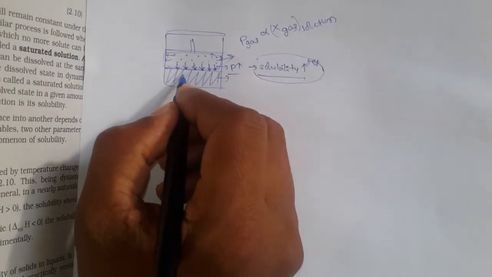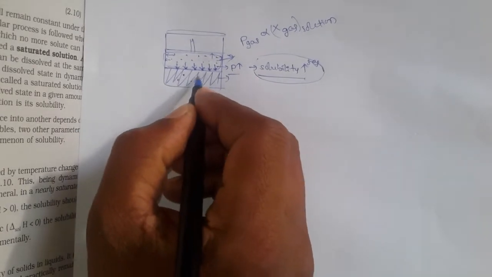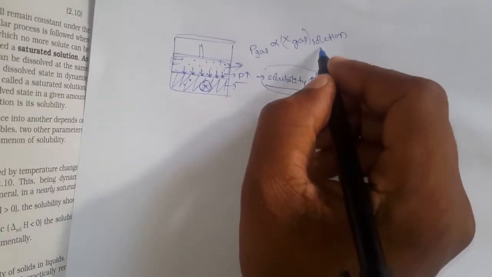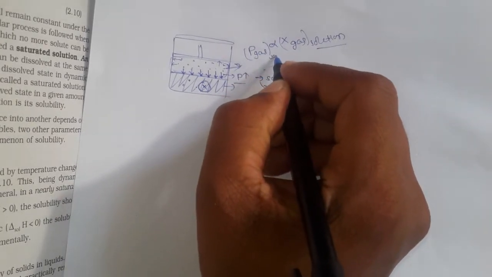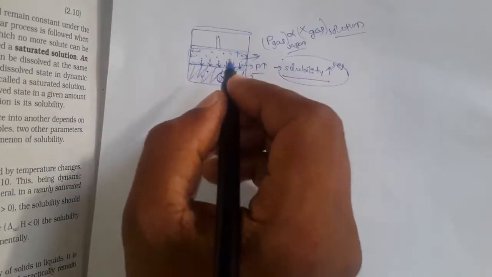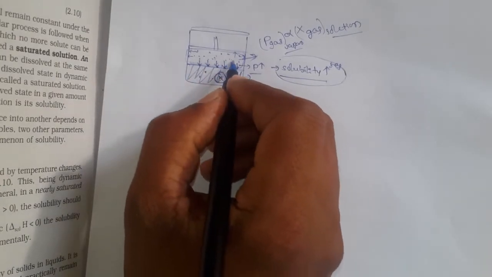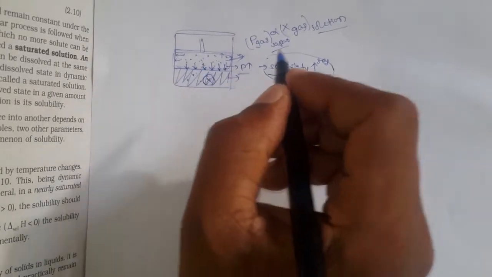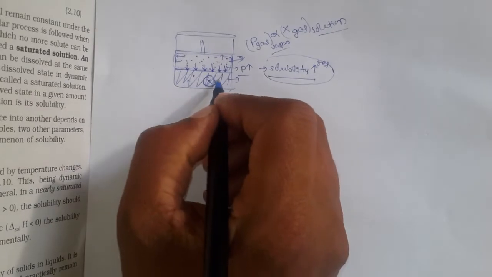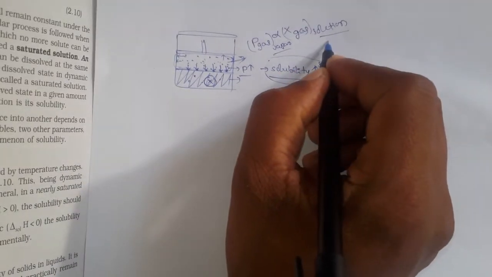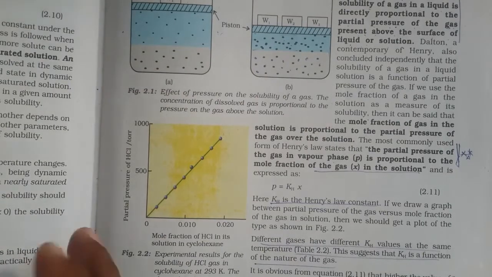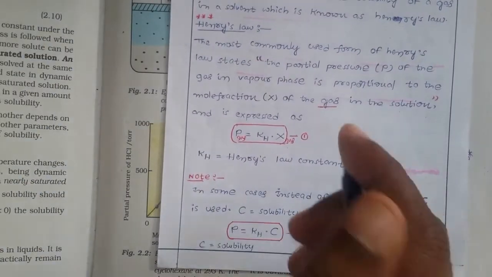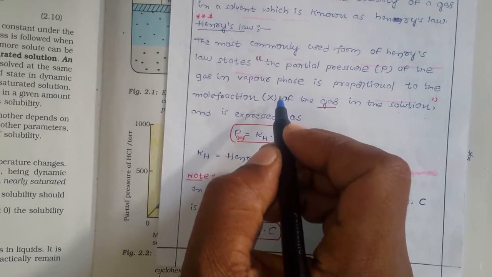So whatever gas is present here, its mole fraction in the solution determines it. So this is the partial pressure of the gas in the vapor phase, and how much partial pressure is there in the vapor phase depends upon the mole fraction of that gas in the solution. Right.